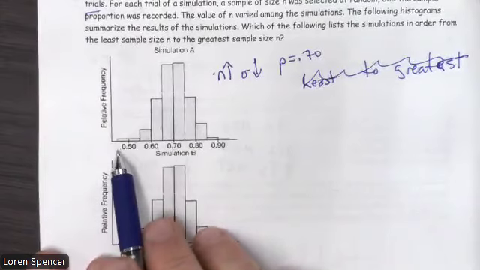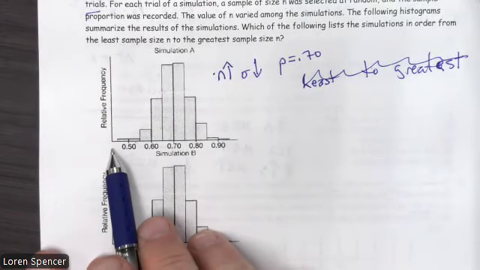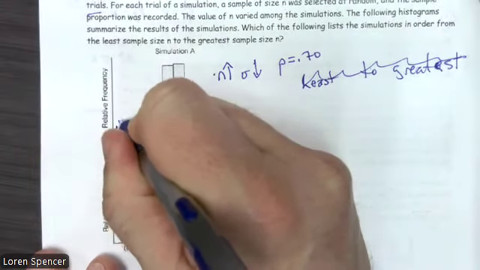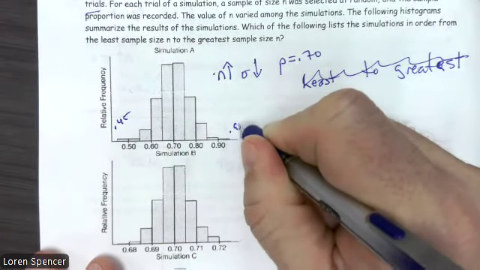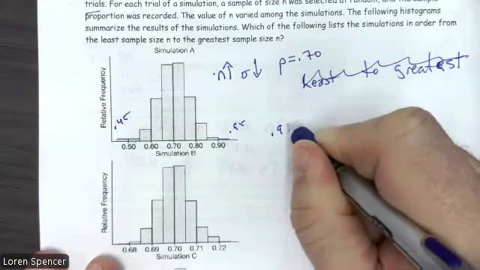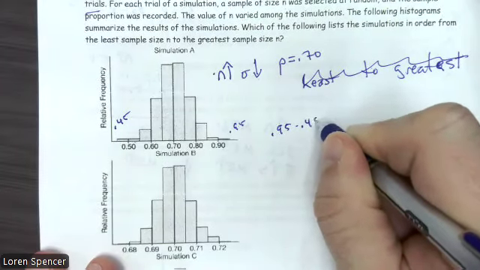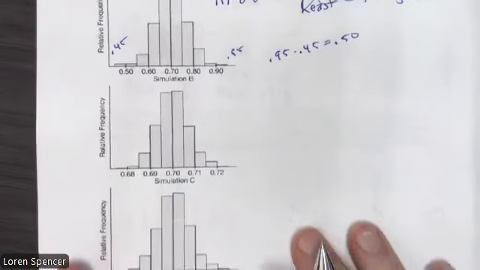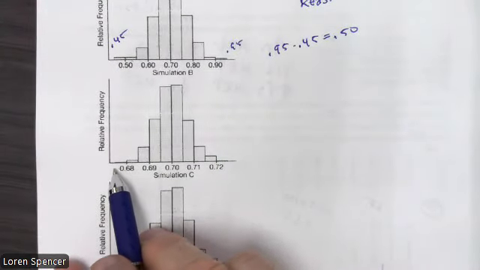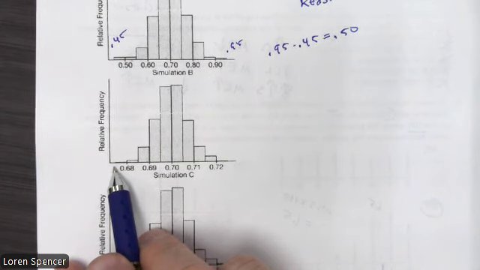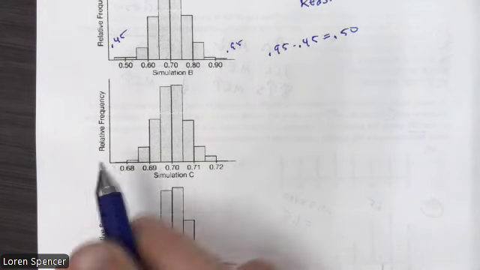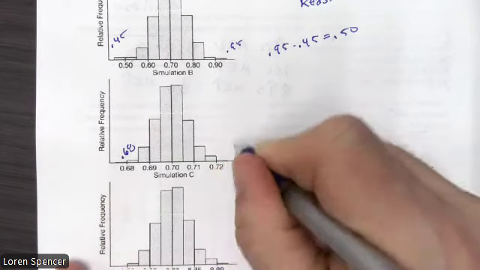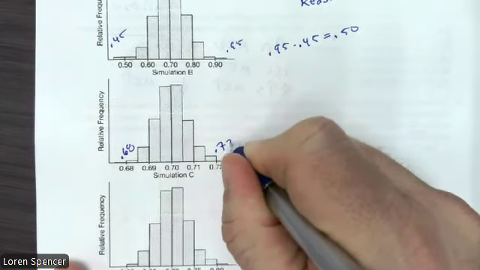This looks like this goes from, and I'm just going to look at the range because it makes it easy. This is like 0.45 here, and this looks like this is 0.95 there. So 0.95 minus 0.45 equals 0.5. All right. When I look at this one, it looks like it goes from 0.68, just to make it easy, to 0.72.